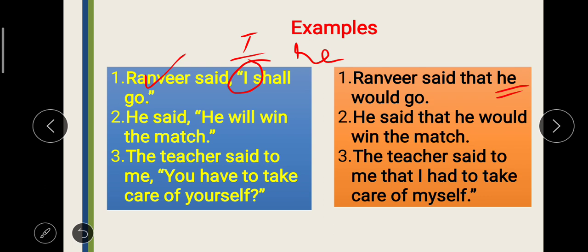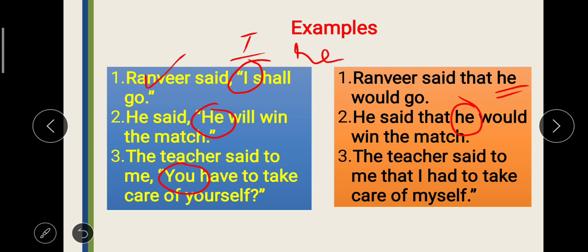If we talk about the second sentence, the subject of the reported speech is he. This is third person. And as per the rule, if the subject of the reported speech is third person, there will not be any change. So he will remain he itself, you can see over here. In the third sentence, the subject of the reported speech is you, which is second person.